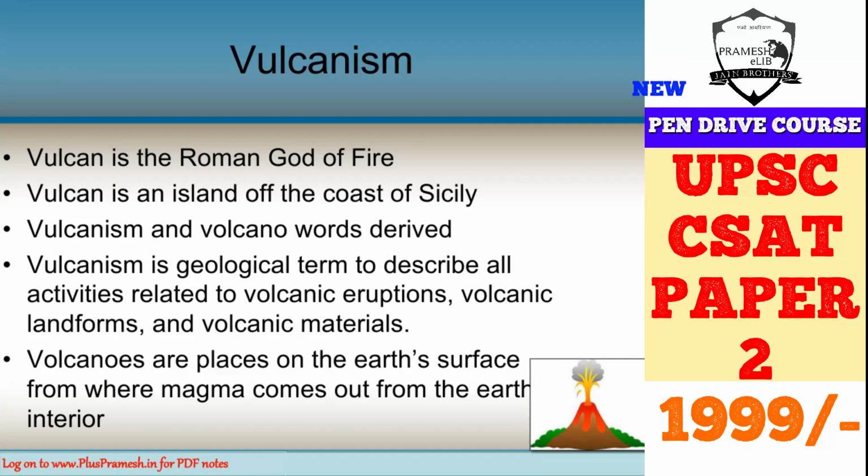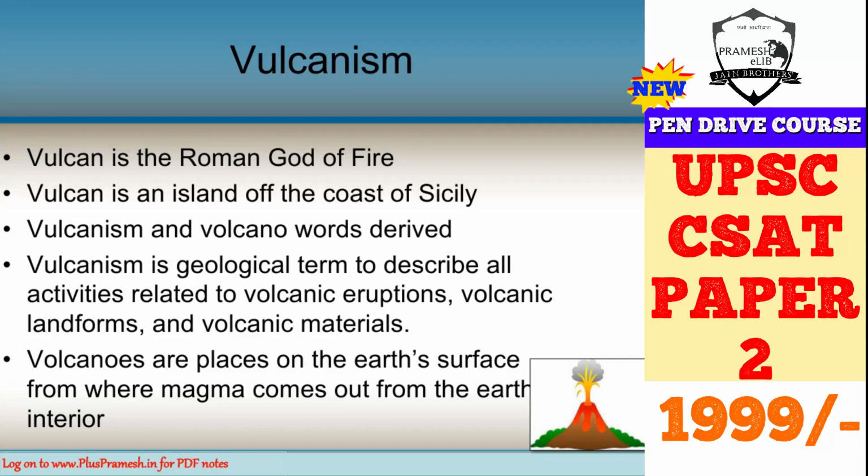So what is volcanism? Volcanism is a word you hear very frequently. Vulcan is the Roman god of fire, and it is believed that volcanic eruptions occurred when Vulcan, the god of the underworld, stoked his subterranean furnace beneath Volcano. Volcano is an island off the coast of Sicily, from which we get the present word, volcano. So volcano, volcanism, volcanicity are all terms which have been derived from the word Vulcan.